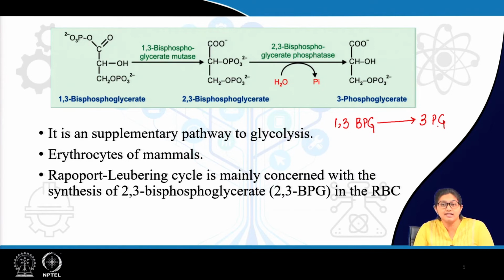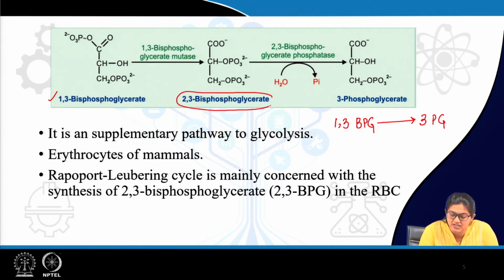Now, this reaction is frequently bypassed in RBC via 2,3-BPG cycle or Rapoport-Leubering cycle, where 1,3-bisphosphoglycerate, instead of directly forming 3-phosphoglycerate, forms another intermediate, that is 2,3-BPG or 2,3-bisphosphoglycerate